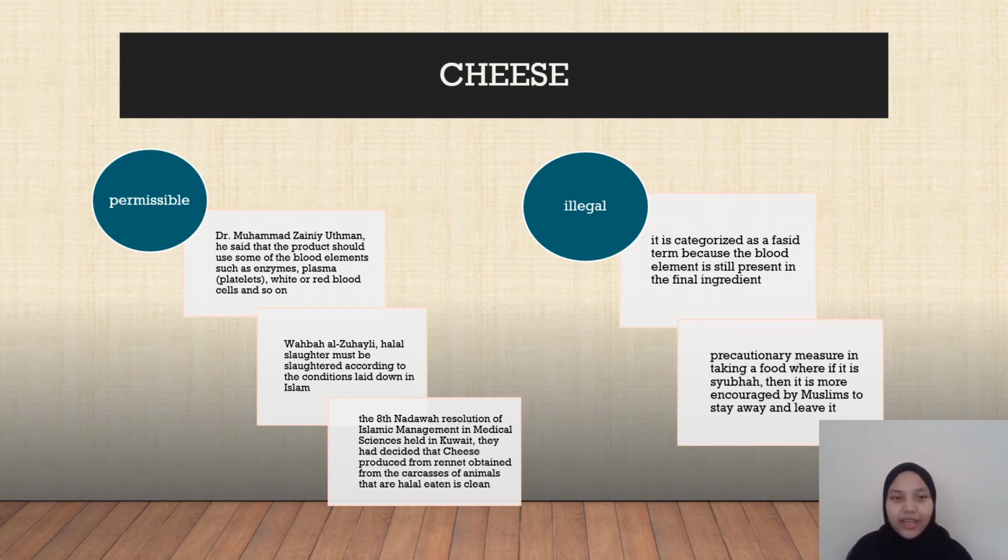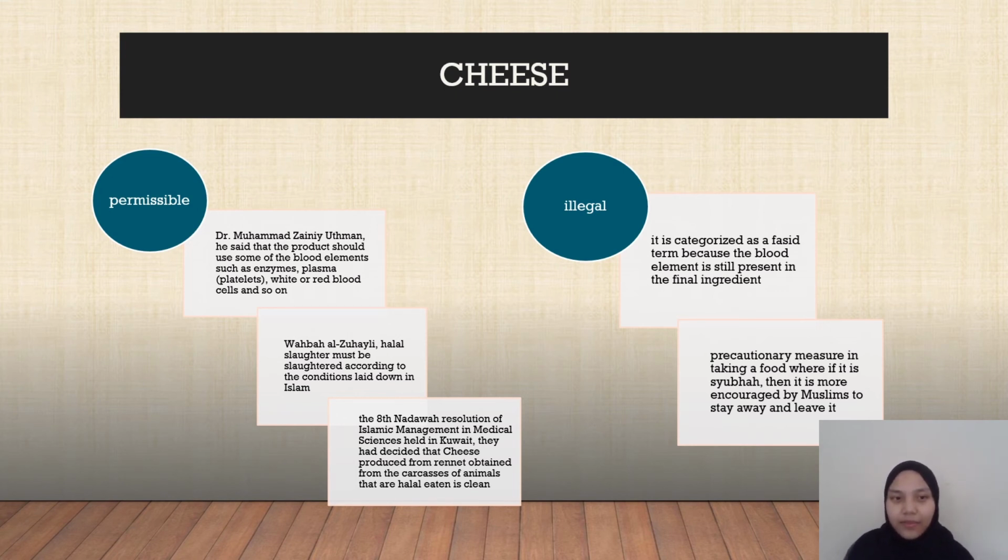Another opinion that has allowed using cheese in food comes from the 8th Nadawa resolution of Islamic management in medical science that was held in Kuwait. They decided that cheese produced from rennet obtained from the carcasses of animals that are halal to eat is clean and should be used. This is because they refer to an important guideline, which is that the exchange of the ain and the substance of the forbidden things into a new thing is istihalah sahiha.